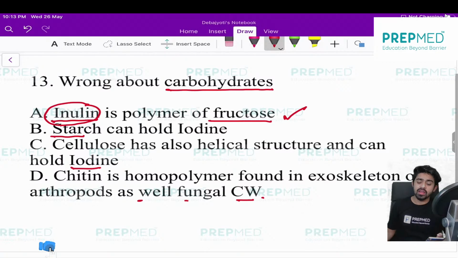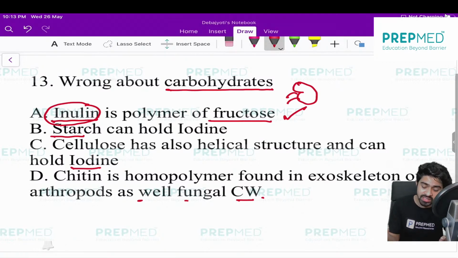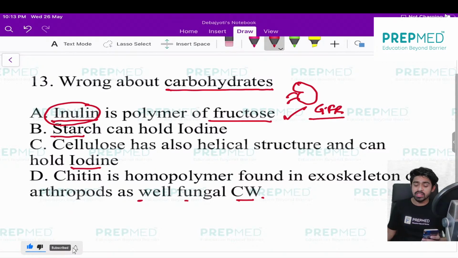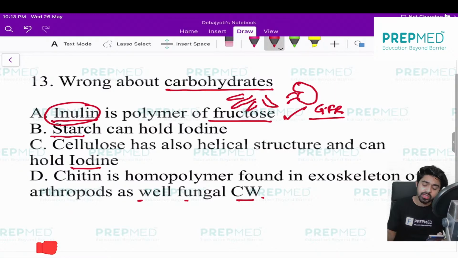It is used in kidney function tests, to estimate your GFR, glomerular filtration rate, and that's why it's a popular question. It is available in the roots of some plants, like shotomuli, asparagus or dahlia.